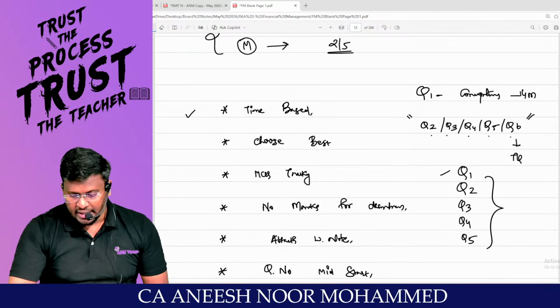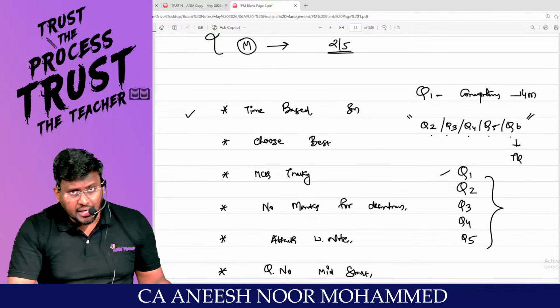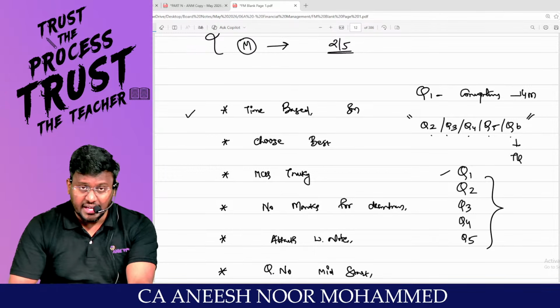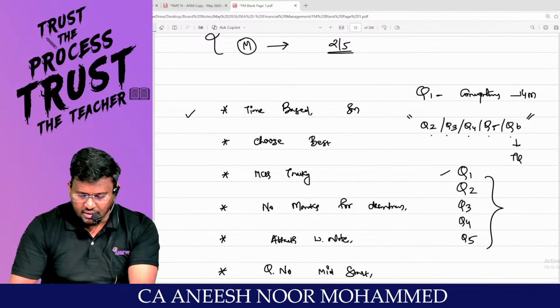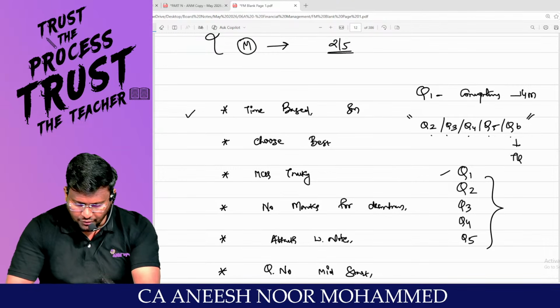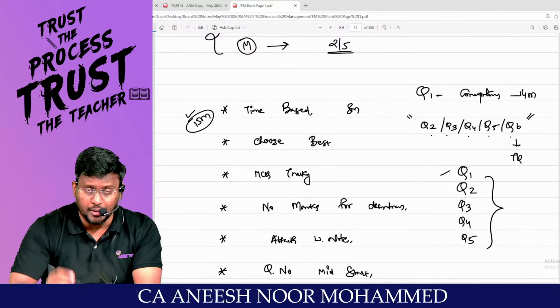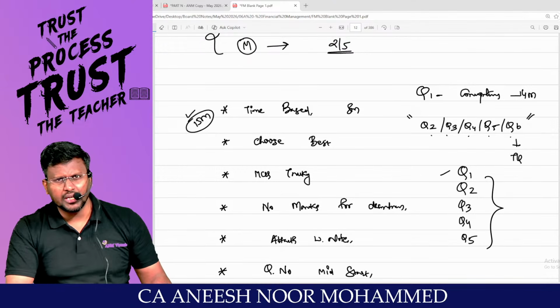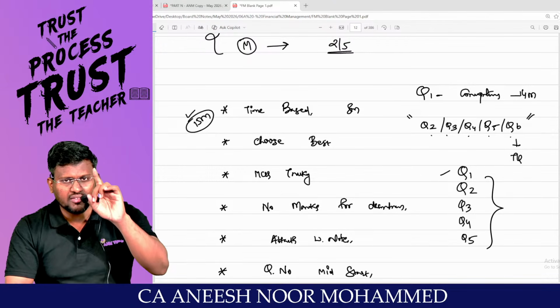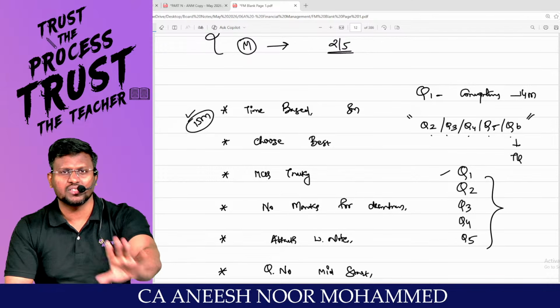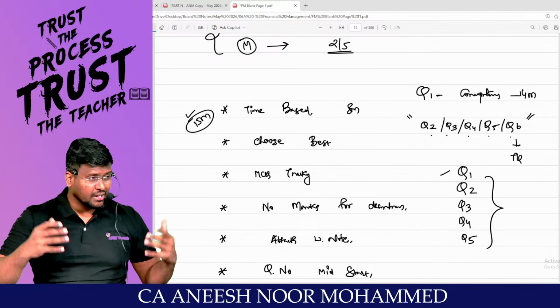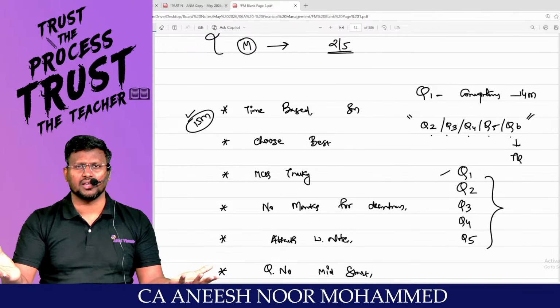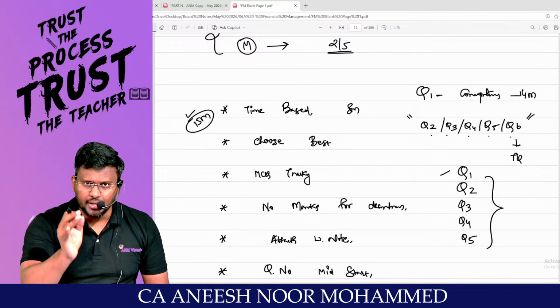In the sense, if it is an 8 mark question, immediately you have to say that 8 into 1.8 comes to 14.4, round off to 15 minutes. That particular question, you should spend only 15 minutes. I know many students in my academy who will sit with one question for 1.5 hours and they will fail in the examination. They don't even know that the time is running. That is the biggest mistake you will be making.